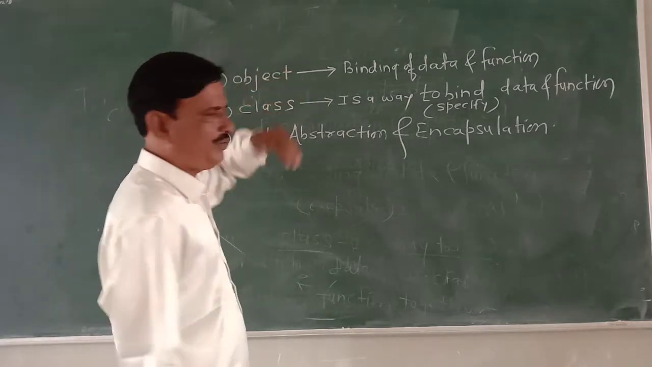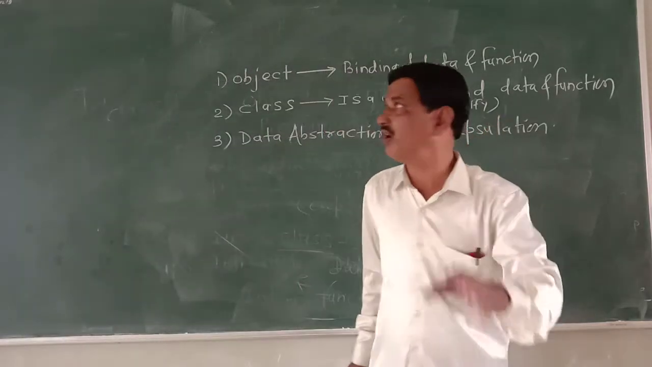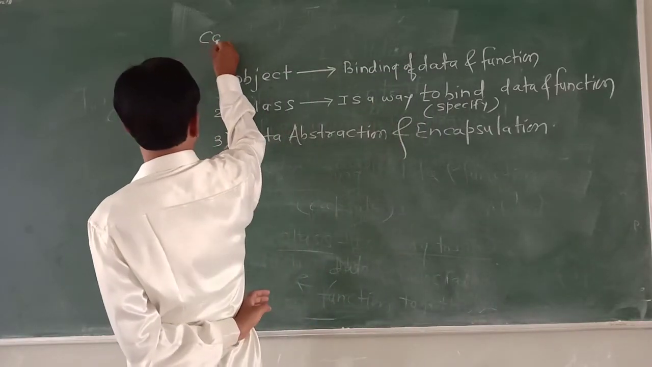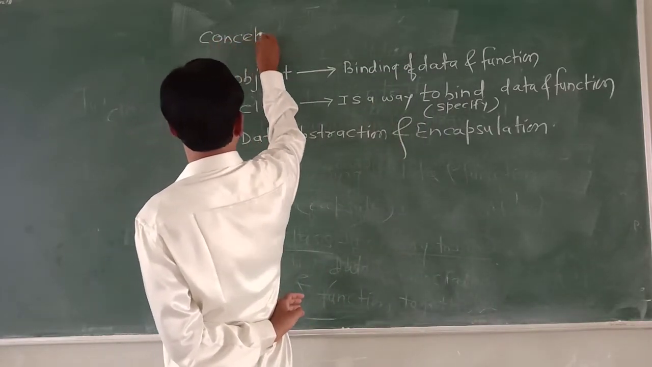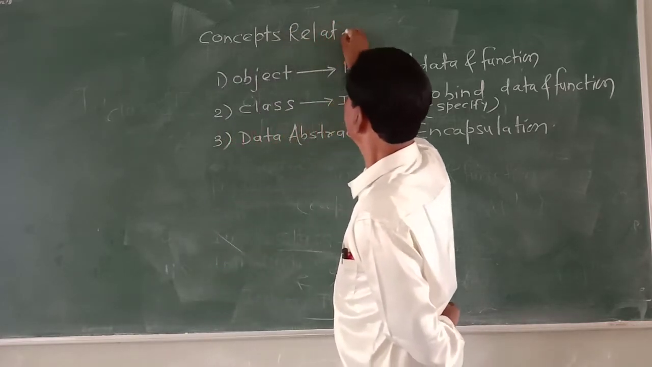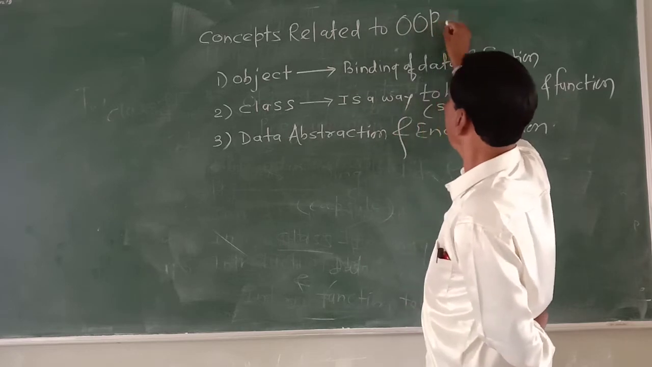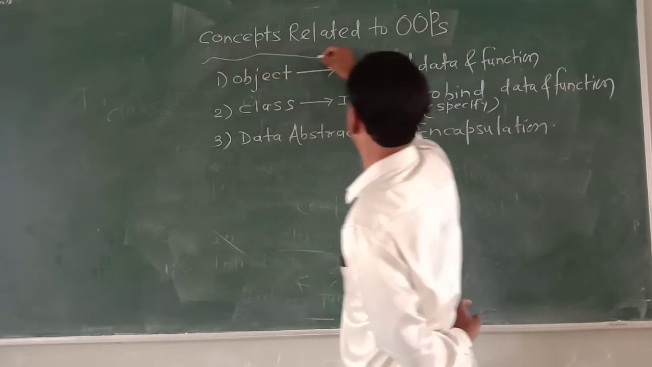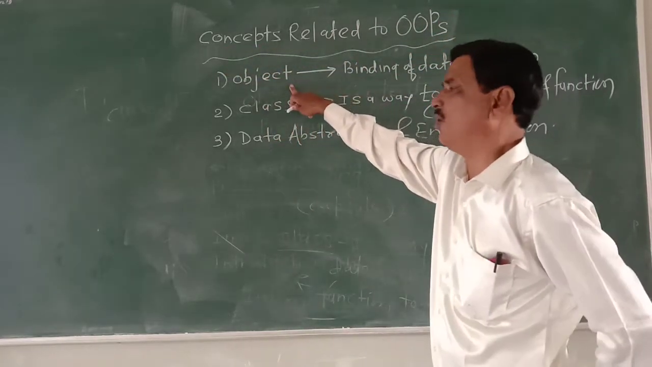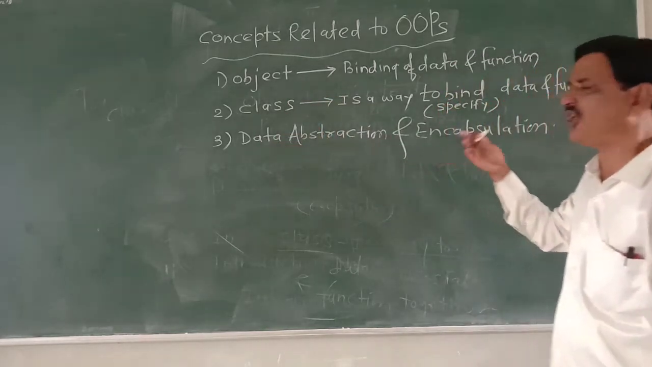But we have taken the object first. Now what is meant by data abstraction and encapsulation? This is the third concept. We are studying concepts related to object-oriented programming. First concept object, second class, third data abstraction and encapsulation.